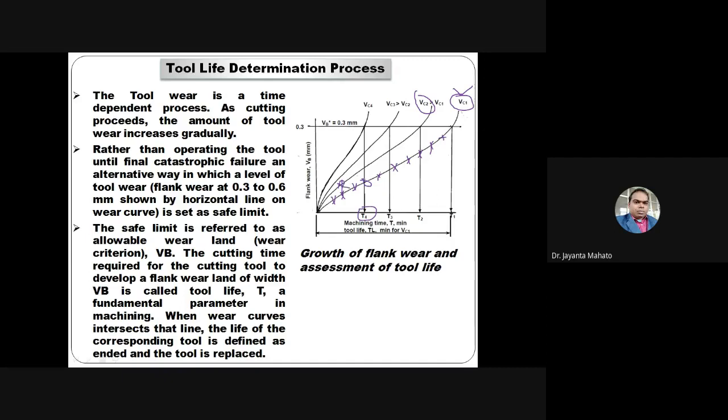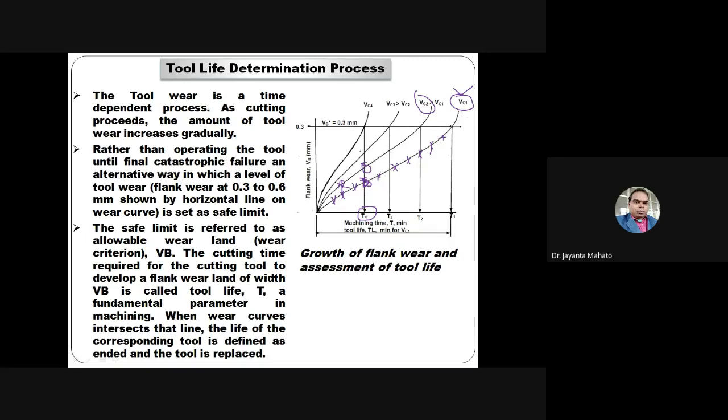Consider the same time interval, at time T4 minutes. For the cutting speed VC1, you are getting flank wear up to this amount, but using VC2, you are getting this amount of flank wear.